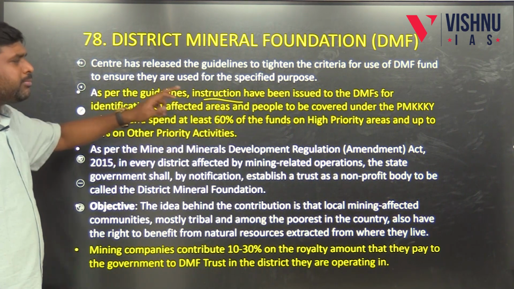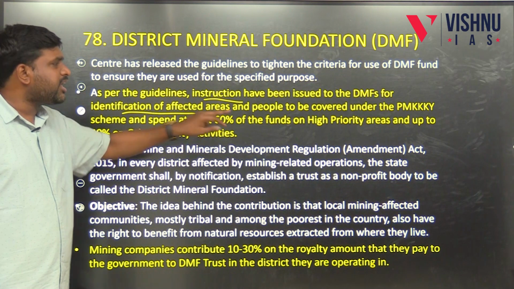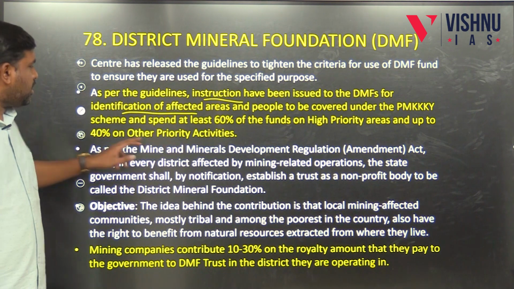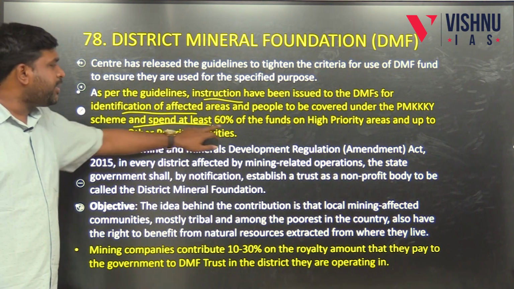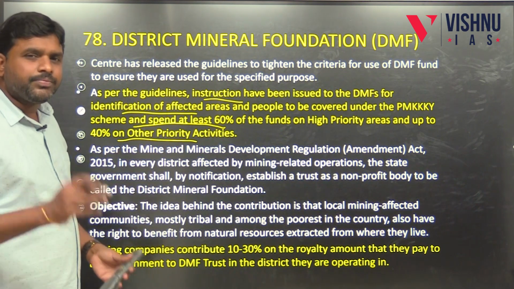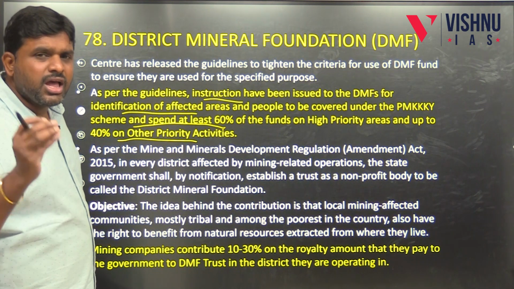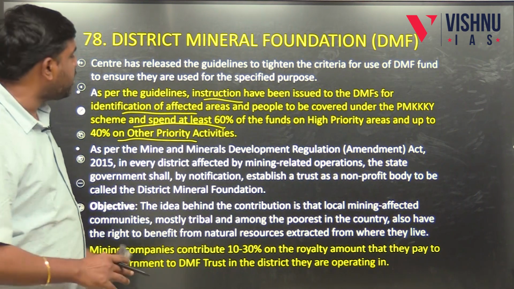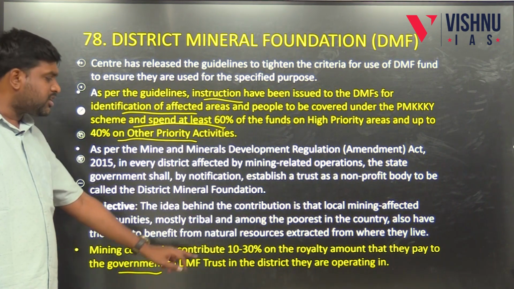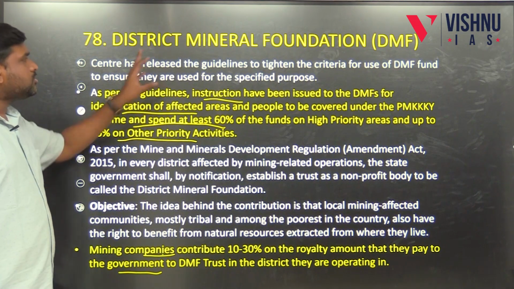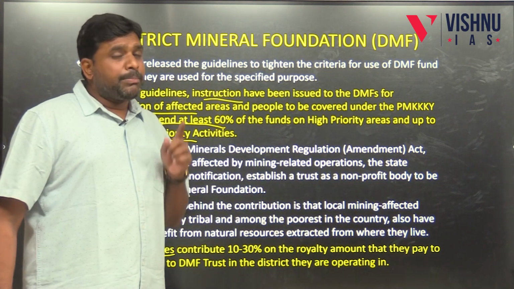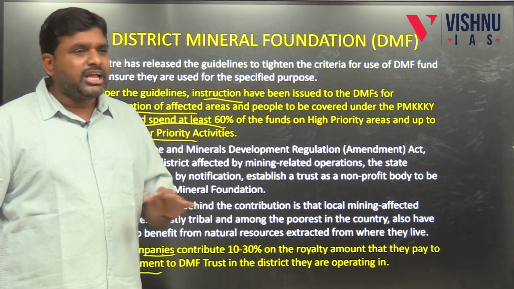Instructions have been issued to the District Mineral Foundations for identification of affected areas and people to be covered under Pradhan Mantri Khanij Kshetra Kalyan Yojana. Khanij means minerals. They should spend at least 60% of the funds on high priority areas and up to 40% on others. So from the funds, 60% should be given to high priority areas and 40% should be spent on areas that are not that much priority. Mining companies contribute 10 to 30% of the royalty amount they pay to the government to the DMF trust of the district they are operating in. So now the rule is 60% in the priority areas and 40% in other important areas.